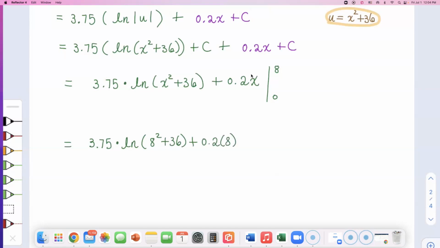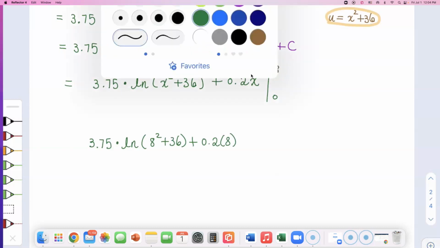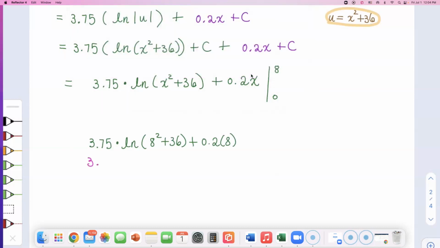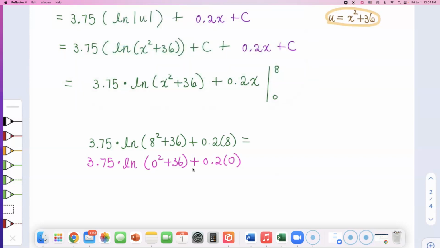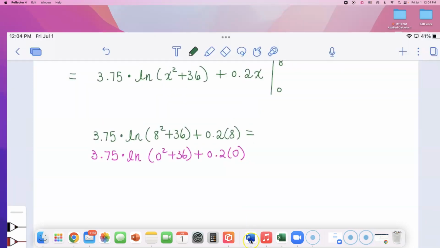So whatever I get here, I will subtract this by 3.75 times natural log of 0 squared plus 36, plus 0.2 times 0. I'm going to find this green and the pink, and I will subtract them. Oh, I can see the end of the tunnel now. So I need a calculator for this.